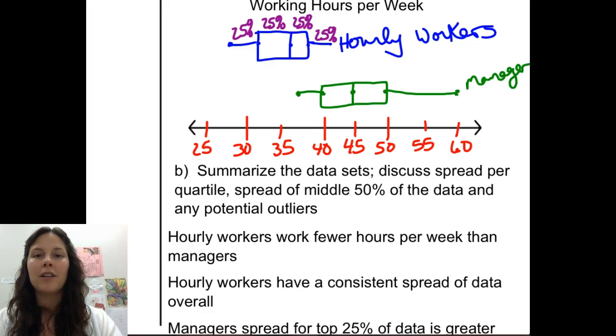As a reminder, a box plot shows you how spread out the data set is. The longer the box, the more spread out the data is. It does not mean there's more data in that section. There's 25% of data in each section. Short boxes mean the data is clustered close together. You might have a lot of data values that repeat. Long boxes or whiskers mean the data is more spread out. You might have jumps or gaps in your data set.